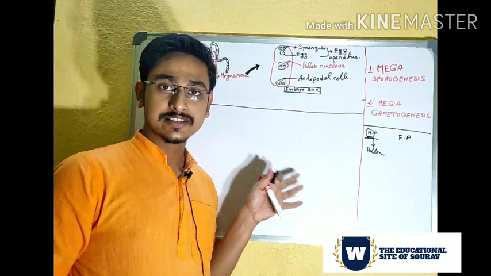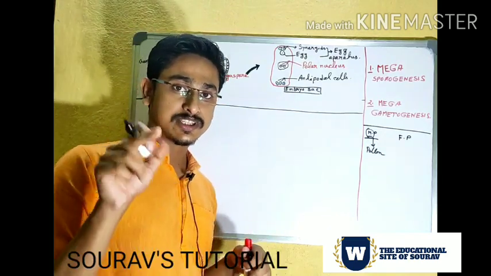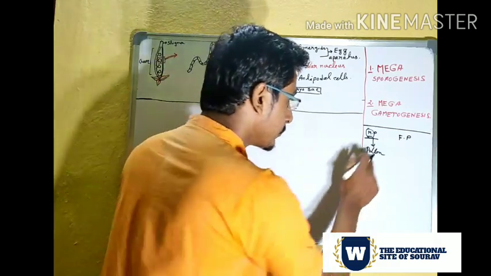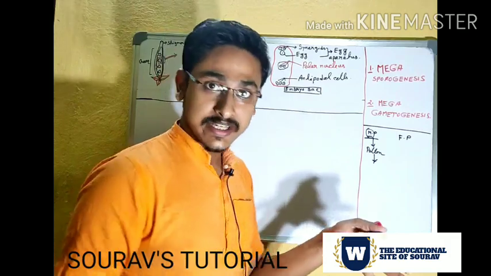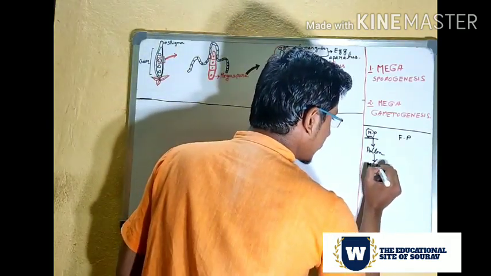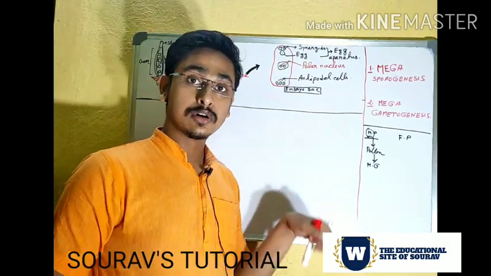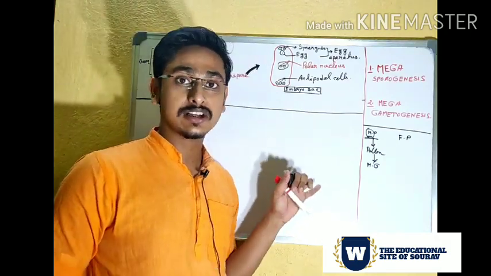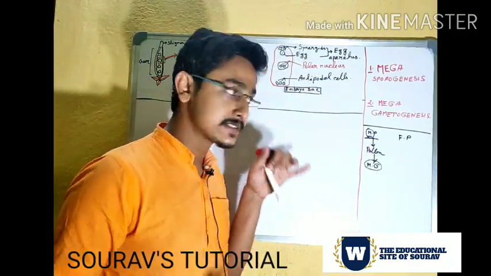We learned this in the previous segments of my video. If you don't see this, then please see the video. This pollen will produce the male gametes by the process of microgametogenesis. This is already complete.